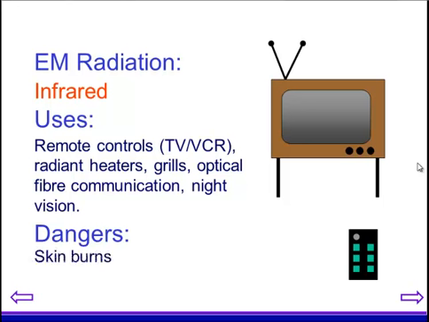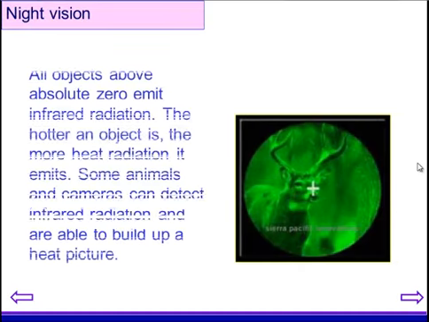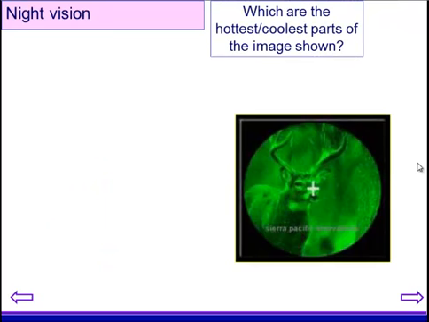It can cause skin burns if you're exposed to enough infrared radiation, so that's something to be wary of. So, back to the night vision. Now, all objects above absolute zero emit some infrared radiation, and that's dependent on the temperature. If we look at the picture we have here, we can identify the hottest and the coolest parts of this deer.